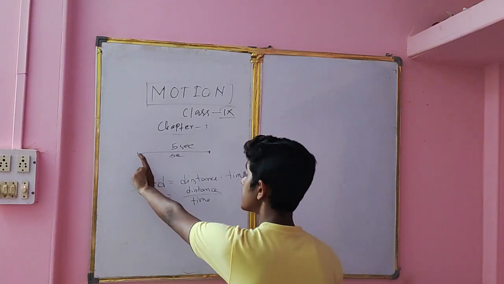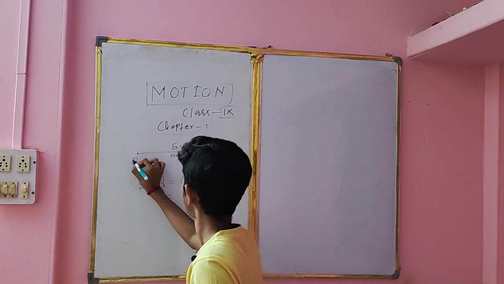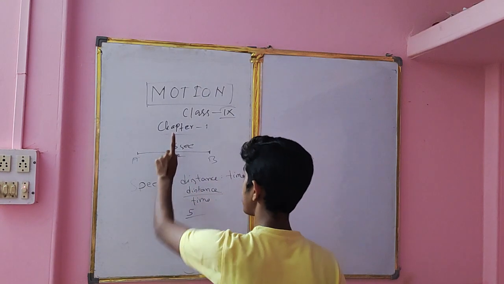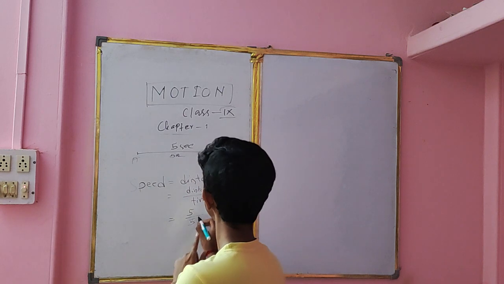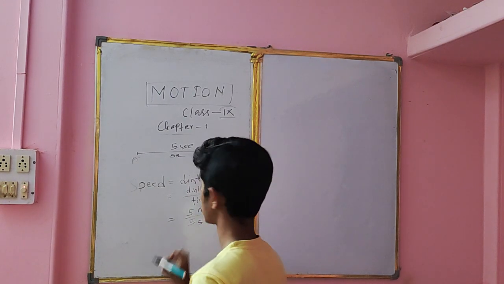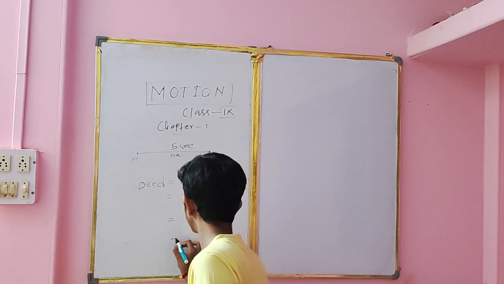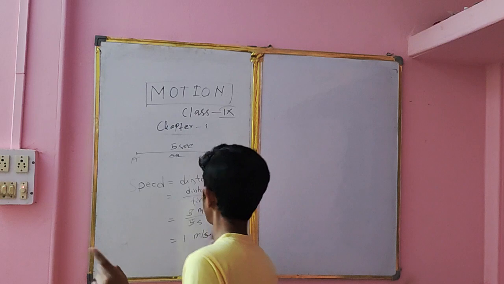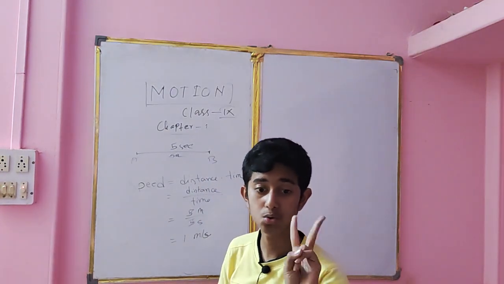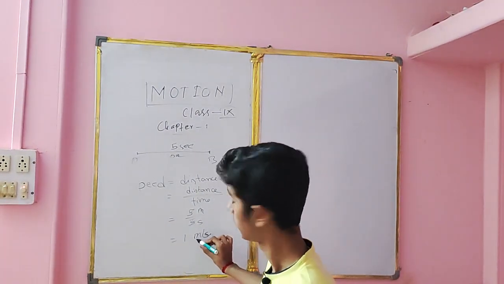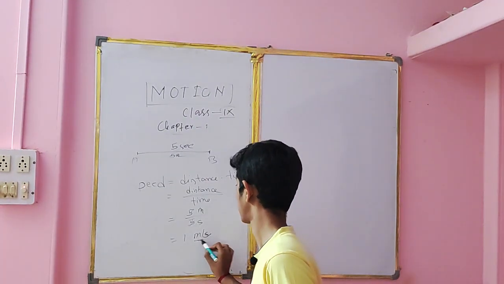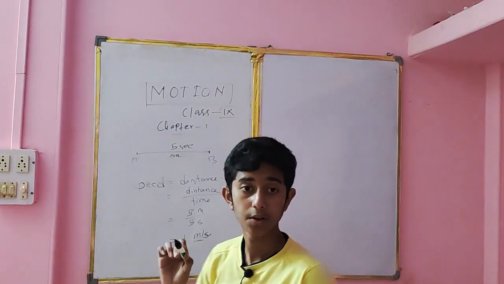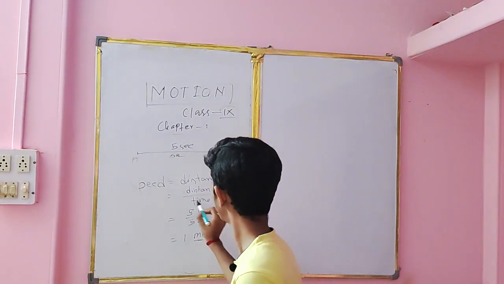Now you see the distance between this point A and this point B is 5 meters, and it takes 5 seconds. What is the unit here? 5 meter, 5 seconds. So what is the speed? 1 meter per second. So from here we can get to see two things. See, unit of speed is meter per second. First observation. Second observation, the formula of speed is speed equal to distance by time.